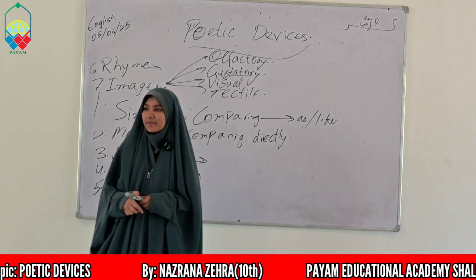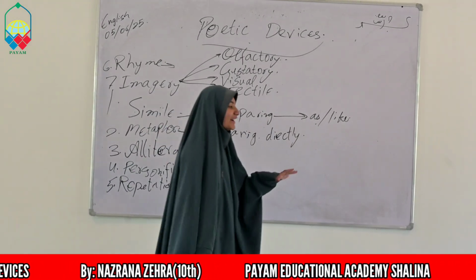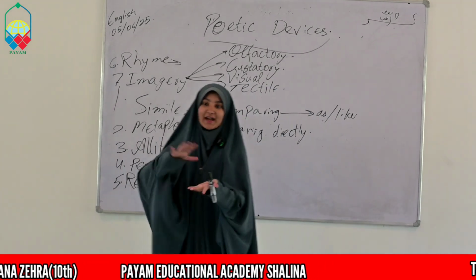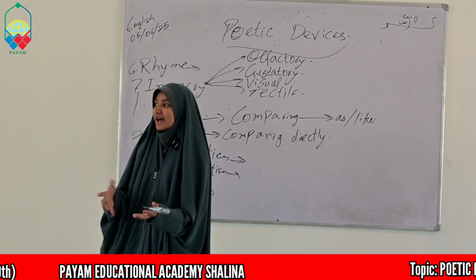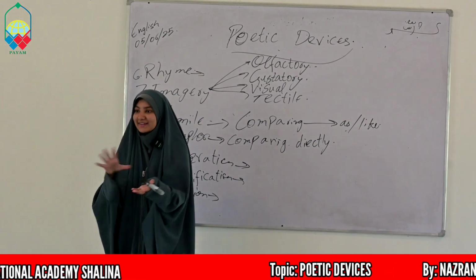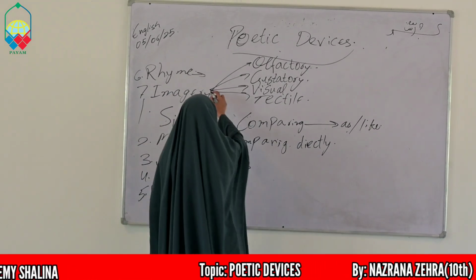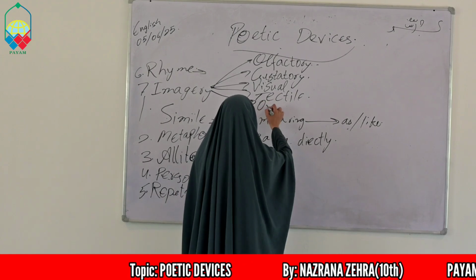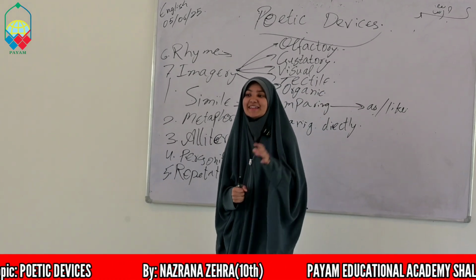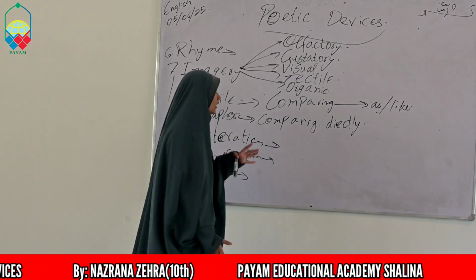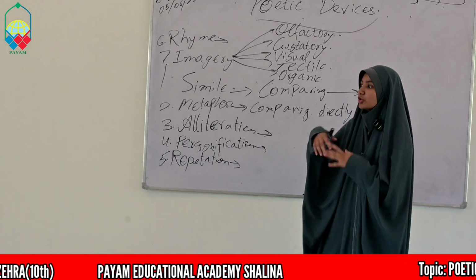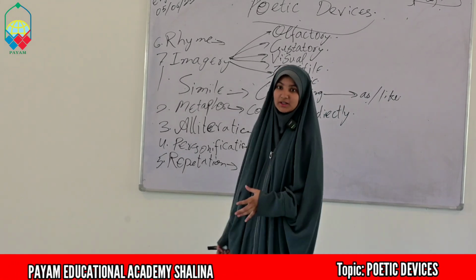Tactile is that imagery in which the poet has used words because of which the reader feels like he is touching that thing. For example, he may have said that something is very soft, and you can imagine how soft that thing is. Next one is organic. Organic imagery is that imagery in which the poet has used words because of which you can feel whether the tone of the poem is sad or happy.